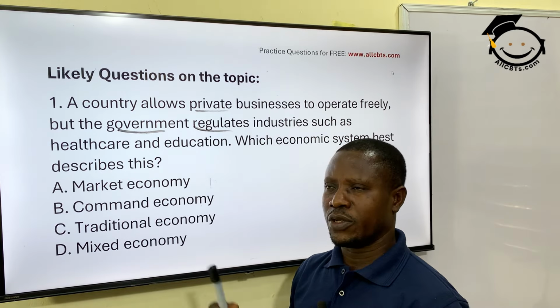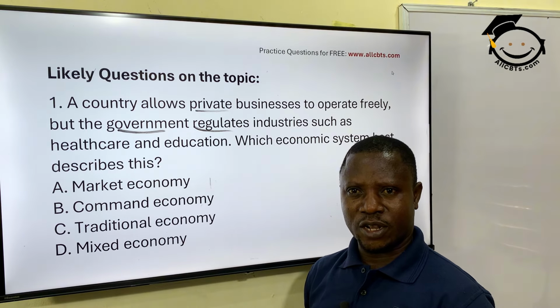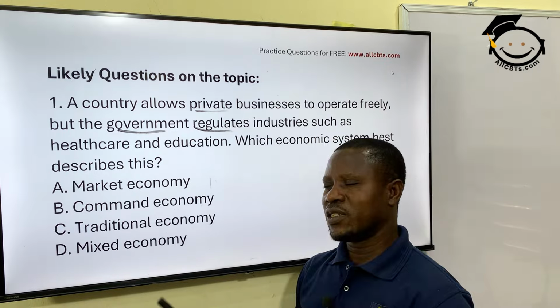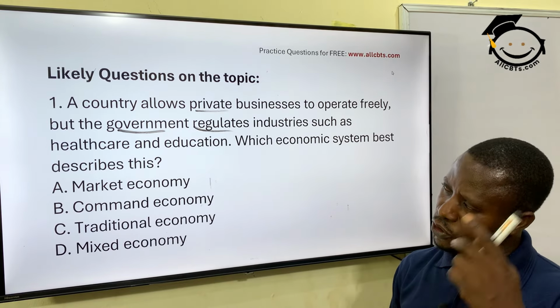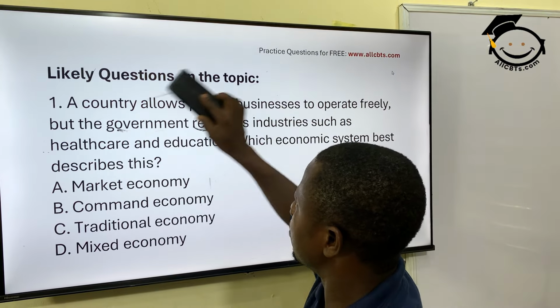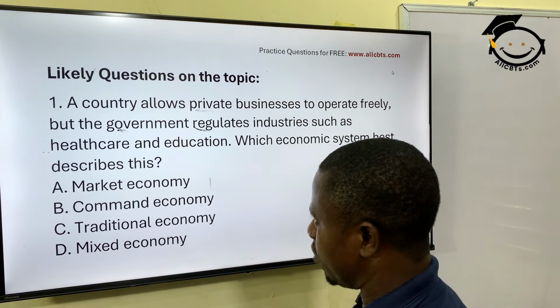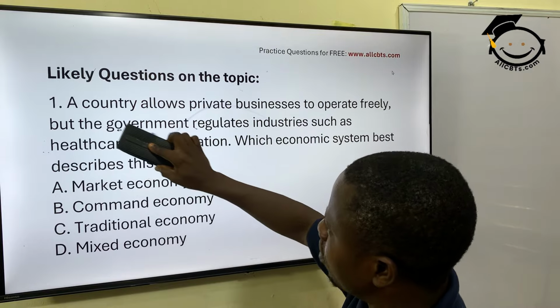Is it market economy? No. Command economy? No. Traditional economy? No. It is mixed economic system because there's cooperation between the public and of course the private. Option D is the correct answer, mixed economic system. So you can see that this is an applied question. You need to understand it.